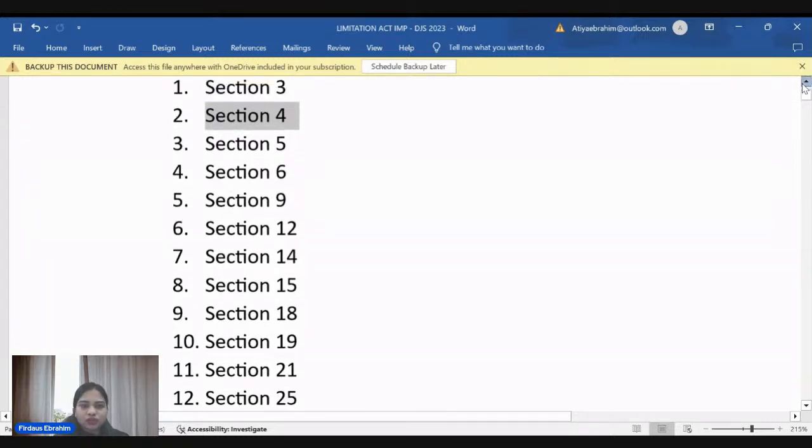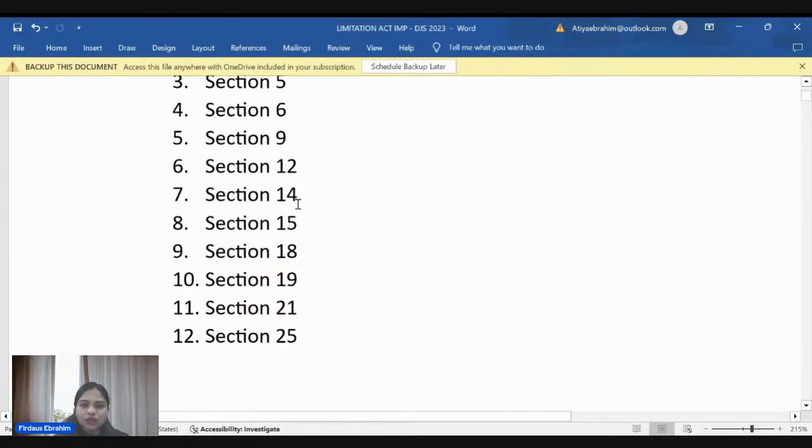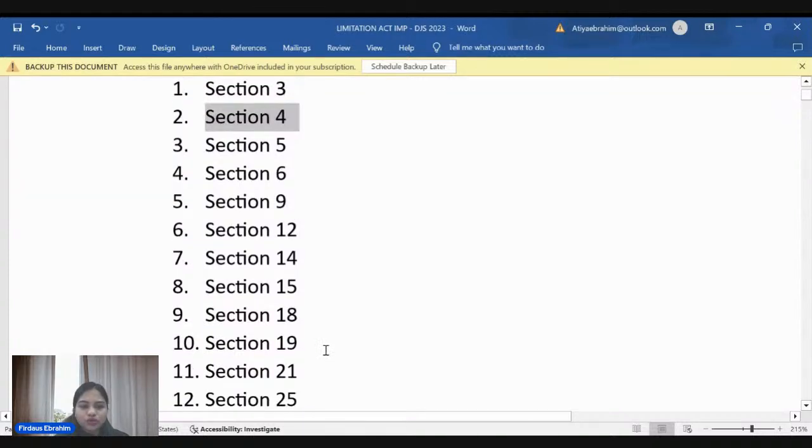Section 3, section 4, 5, 6. So 3, 4, 5, 6. Section 9, 12, 14, 15, 18, 19, 21, and 25. The most important sections. See, every section has an equal weightage, and all topics have an equal weightage, but it depends on your luck.